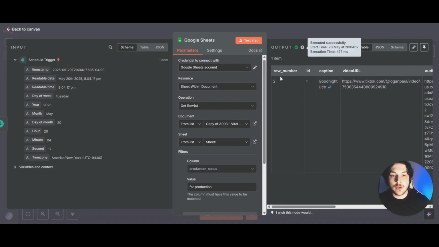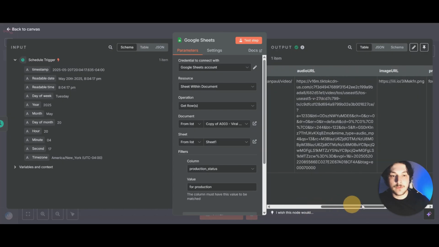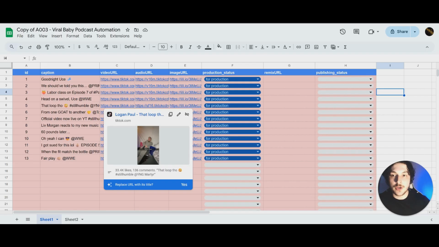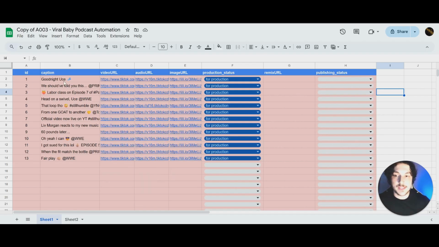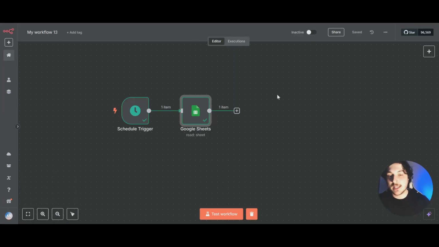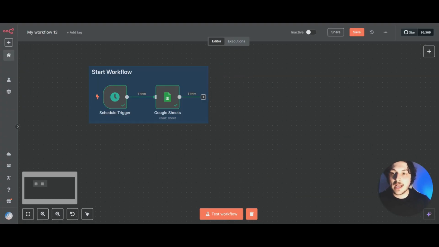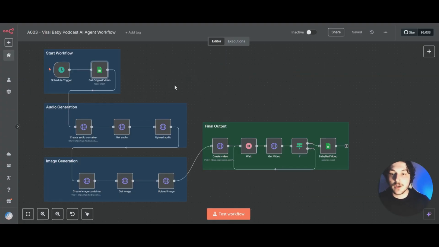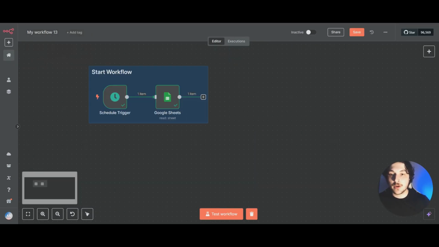And as you can see over here on the right, it did output that row for us. And if we come back into our Google Sheet, we can see that is the first one that's ready for production. And just like that, step 1 is done. So you can add a sticky note if you'd like. And now if we come back over to our finished workflow, you can see that the next step in this creation is the audio generation. So we'll go back to the other workflow and we'll get started on that.